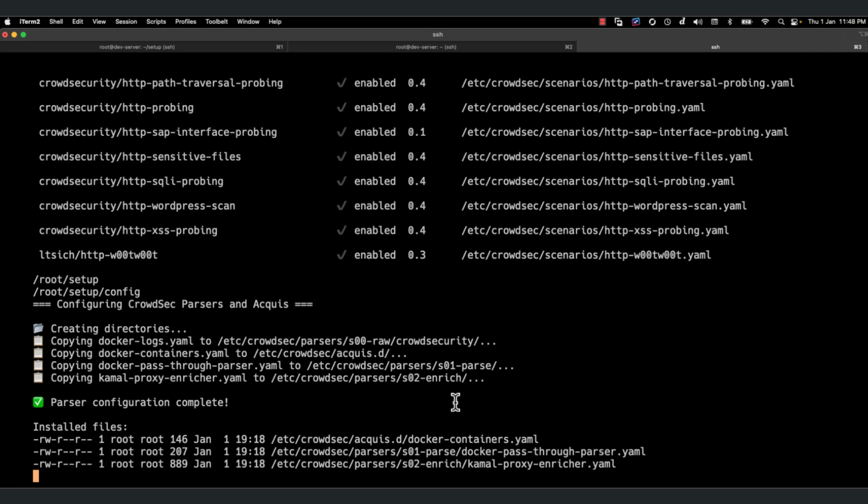Okay. So is it done? Yeah, it will take some time. And for your information, this is Ubuntu.